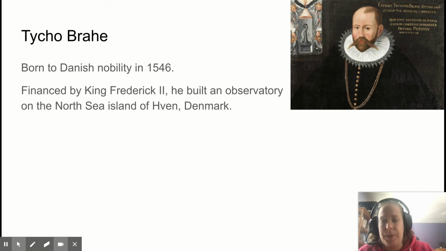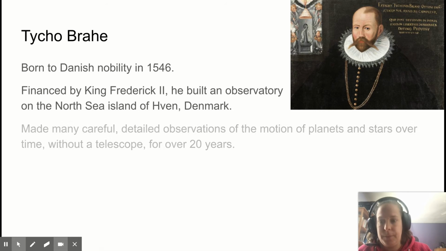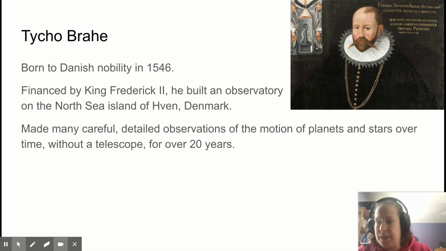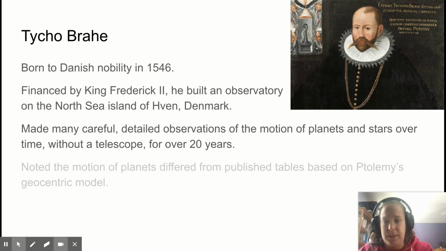He was financed by King Frederick II, and he built an observatory in the North Sea island of Haven, Denmark. He made very careful, detailed observations of the motion of planets and stars over time without a telescope over 20 years. So his observations were some of the most detailed and long lasting, like longest time frame, ever by a single person, definitely from a single location and with great detail.